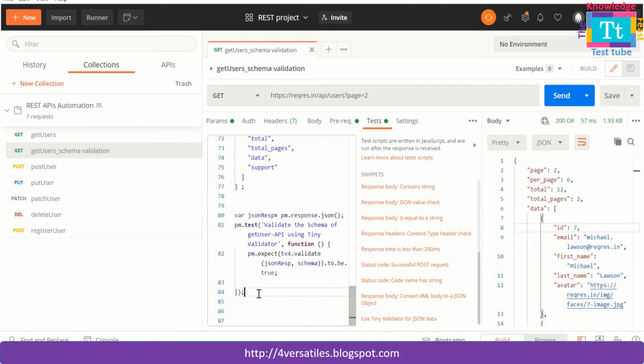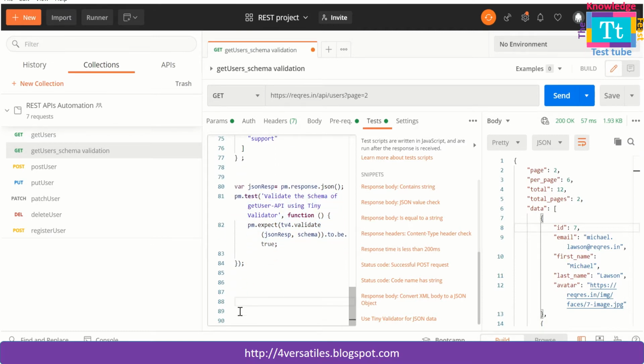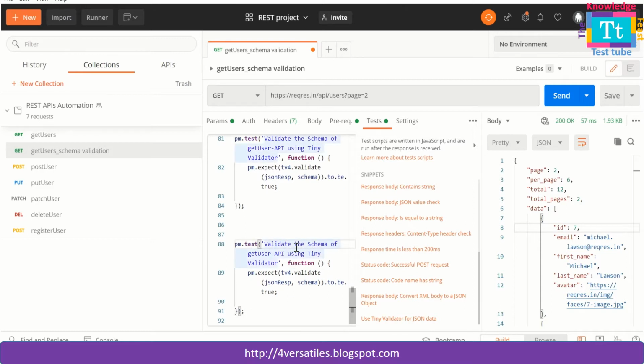Now here, instead of using schema validation with Tiny Validator, we are going to use a different one. So let me copy this again because it's just a minor modification, and let me rename the test case as validate the schema of get user API using AJV package. It's a package which is recently developed in Postman to overcome the disadvantage or limitations which we have just spoken about.